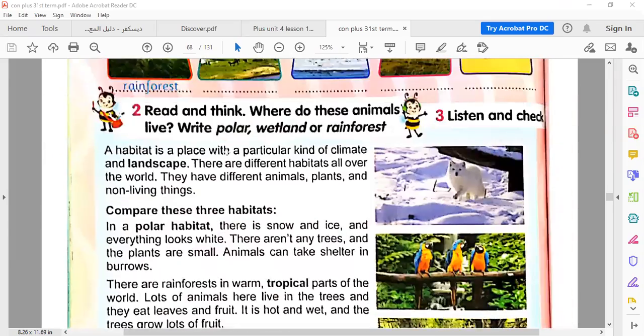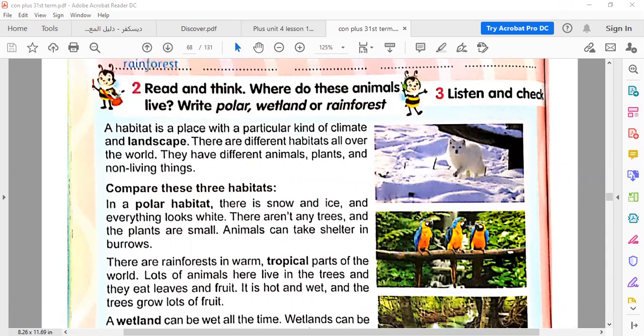In this lesson, lesson 3, we learn about the places in which animals live. We call them habitats. We have three main kinds of habitats: polar, wetland, rainforest.